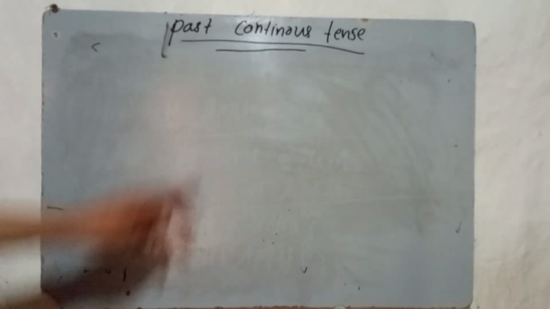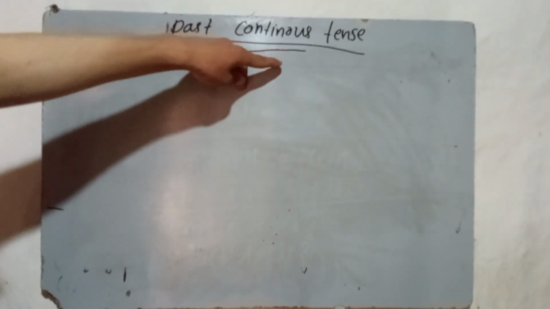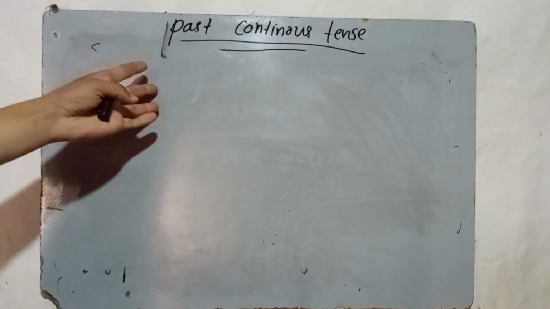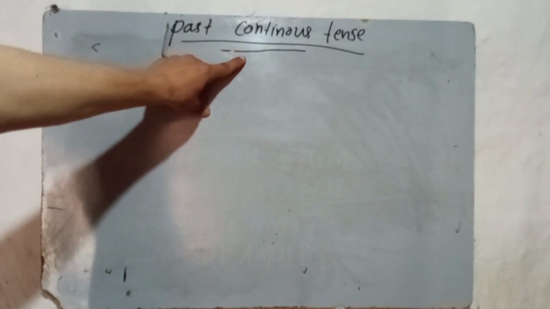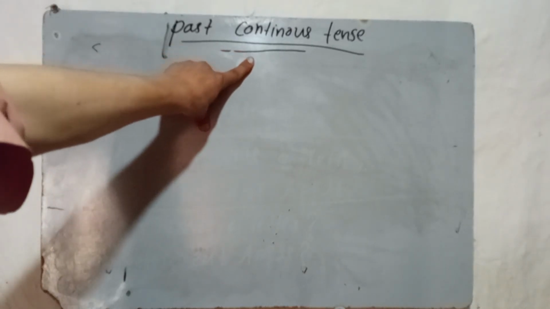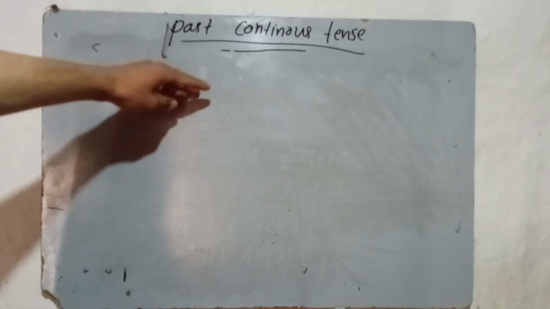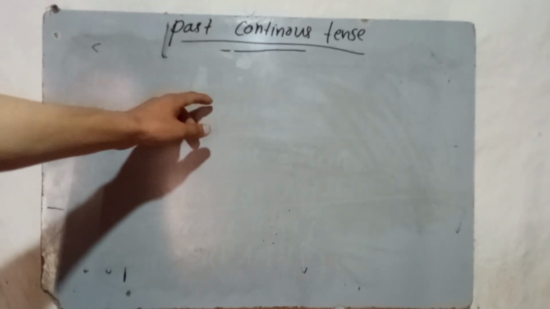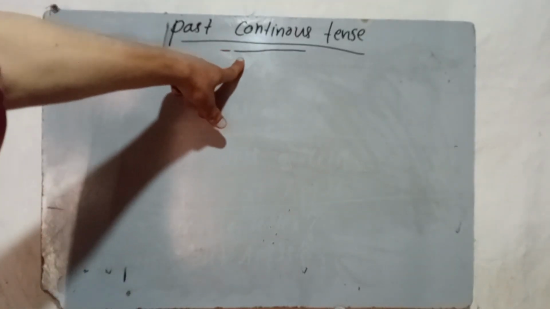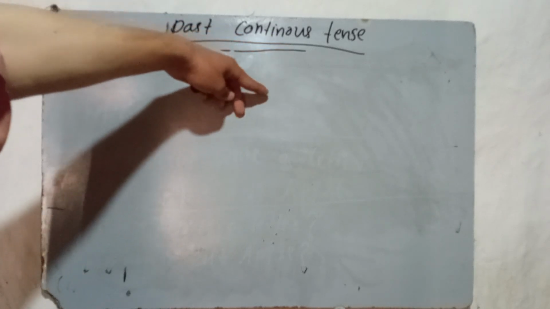Hello and welcome again. In today's video, I'm going to talk about past continuous tense. Earlier, we studied past indefinite tense, and now we are going to study past continuous tense. Let me tell you how we use past continuous tense. Past continuous tense is used for continuous work which was happening in the past. For this type of work, we use past continuous.